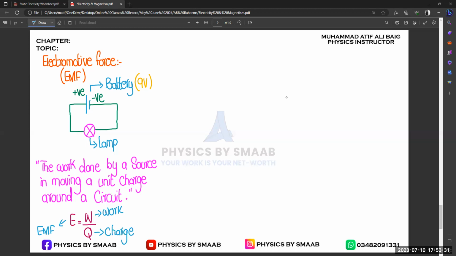These concepts are very confusing and all concepts are similar, so that's why we are going slowly in this topic, because this is the base. Once you get a clear concept of EMF, current and voltage, all things will be easy. Once you get confused in EMF, voltage and electric current, you will always get a mess in your questions while solving questions of electricity and magnetism.